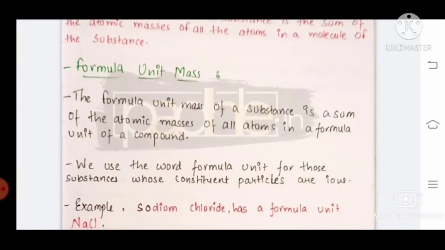What is the formula unit mass? The formula unit mass of a substance is the sum of the atomic masses of all atoms in a formula unit of a compound.